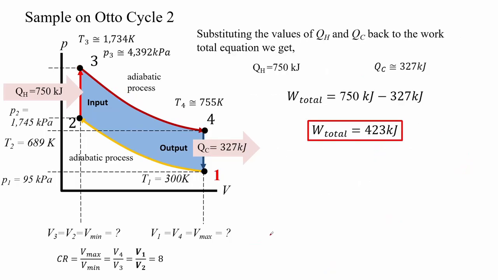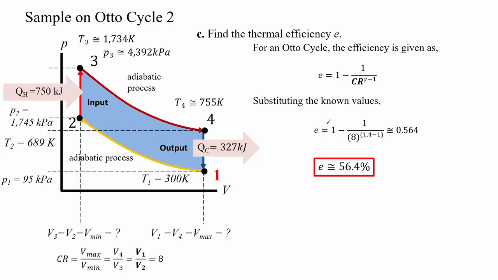Substituting the values of QH and QC back to the work total equation we get that the work total is about 423 kilojoule for the Otto cycle. For letter C, find the thermal efficiency E for an Otto cycle. We get that its efficiency is about 56.4%.